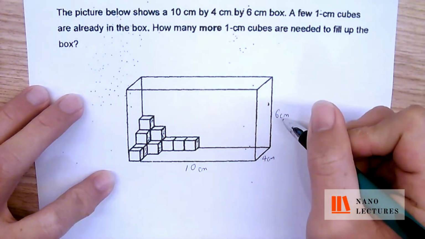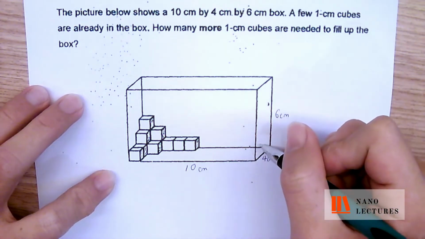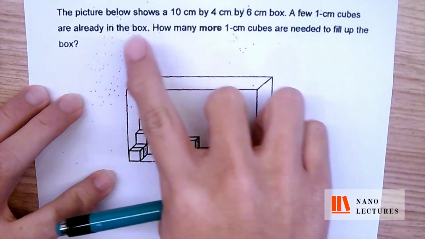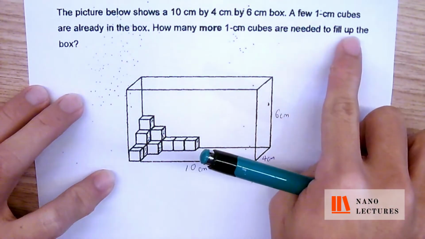I'm actually teaching all of you these kind of small habits, right? In the long run, it's going to help you all. So trust me, just put all these figures in. Now they mentioned that a few 1 cm cubes are already inside the box. How many more 1 cm cubes are needed to fill up the box?